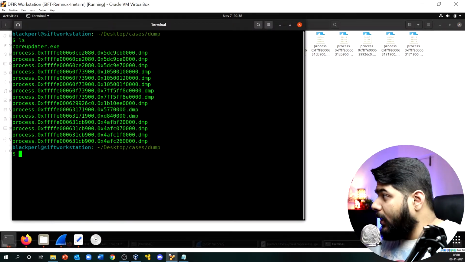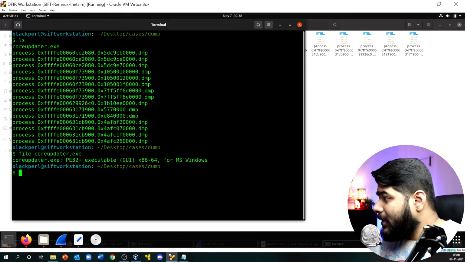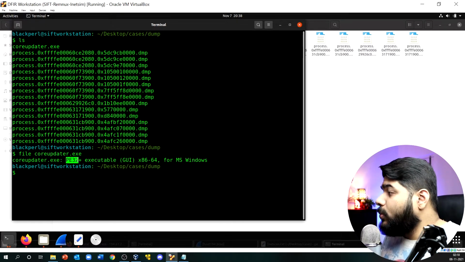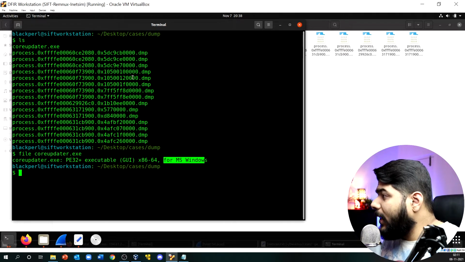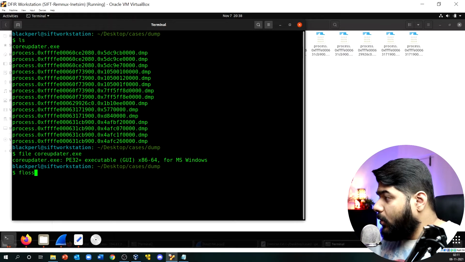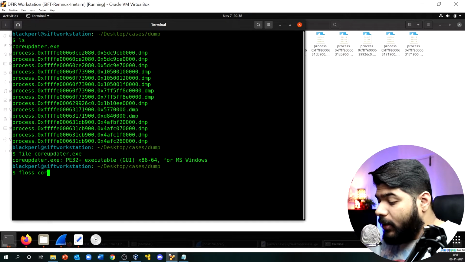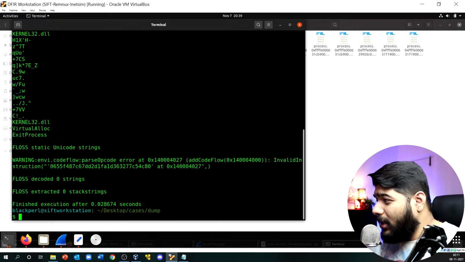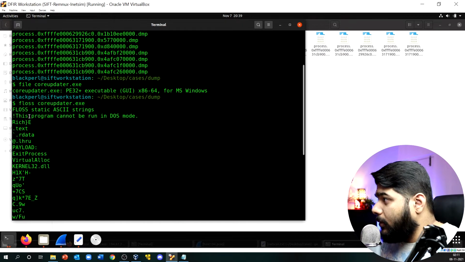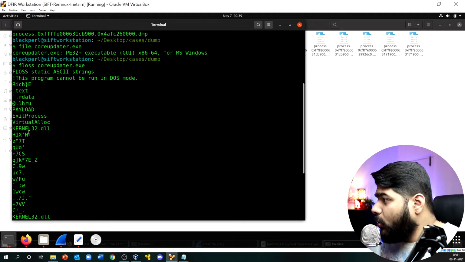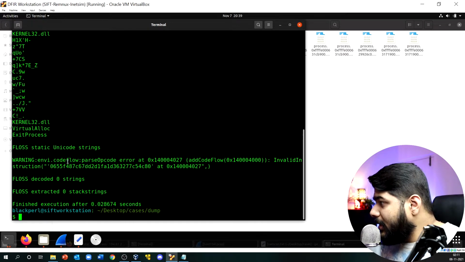If I do a quick ls, and a quick file on coreupdater.exe, you will see that this is a PE32 executable file for MS Windows, right? So at this point, we can quickly run FLOSS to see if we can identify something tricky or some low-hanging fruit in this file. But you see this is not getting too much information out of it, because it looks like an error, something like an invalid decoder.